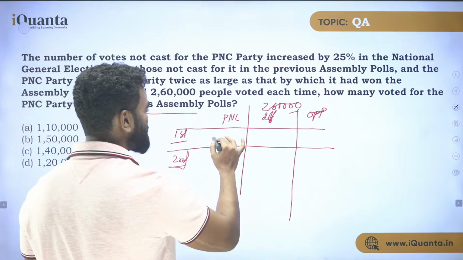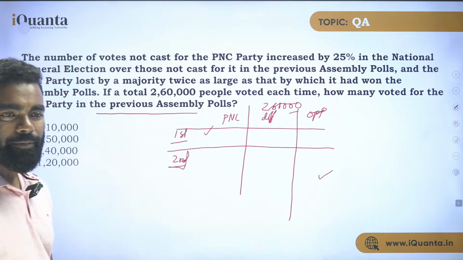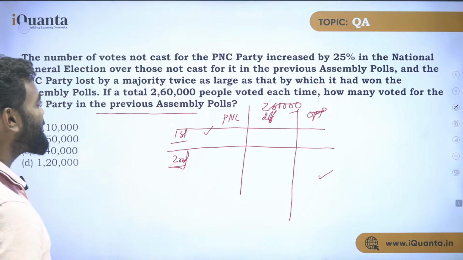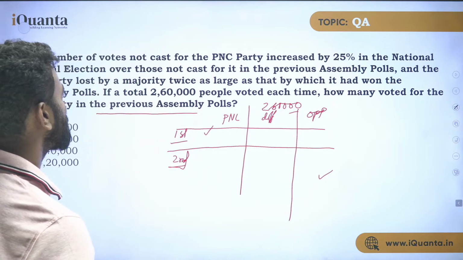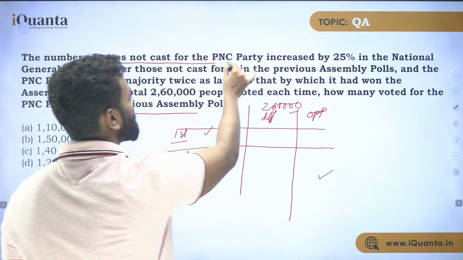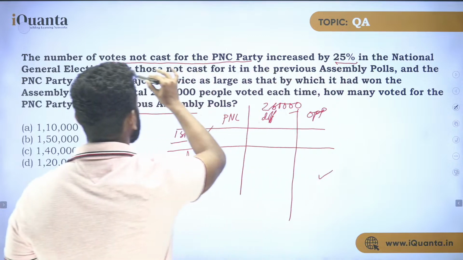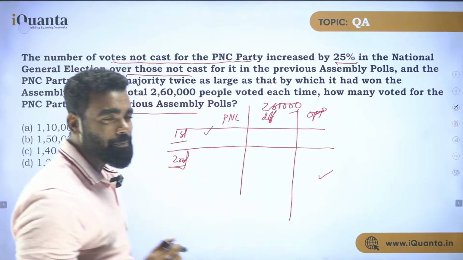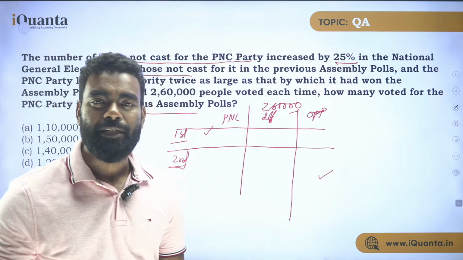So this election is won by PNC and this election is won by opposition. That is given, right? Now the second thing what you need to understand from here, it's like the total population is 2,60,000 and it is given the person not cast for the PNC is increased by 25%. The person who didn't vote for PNC is increased by 25%, right?